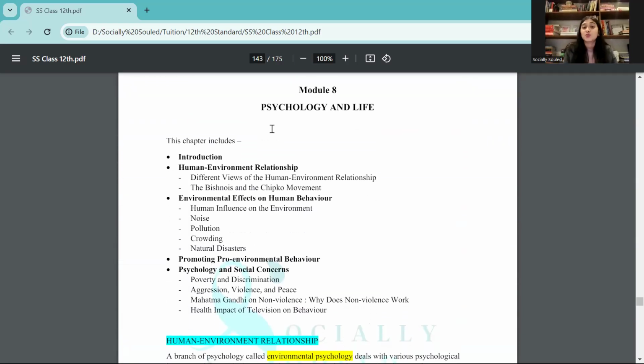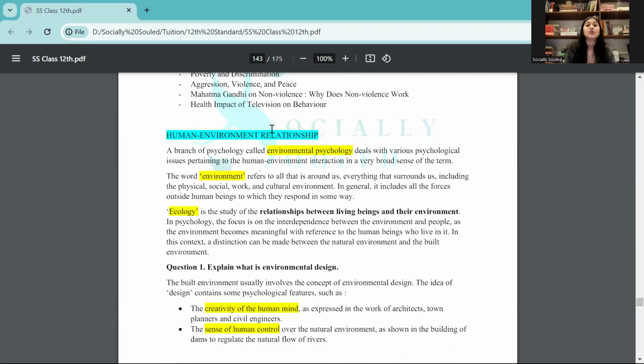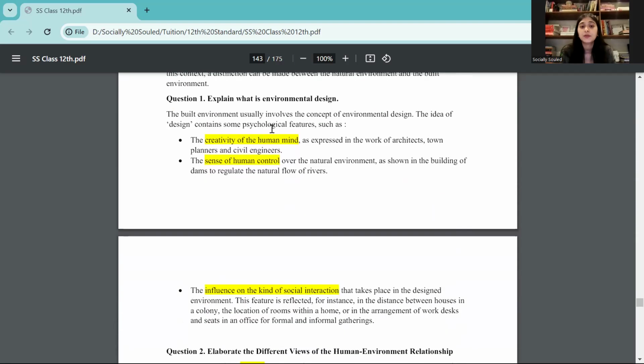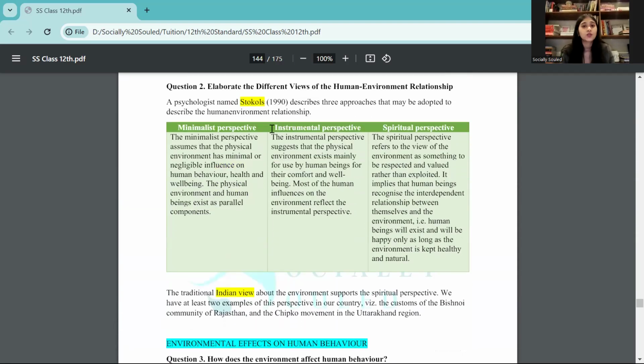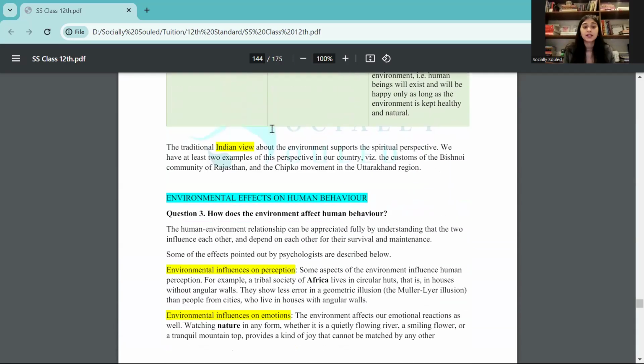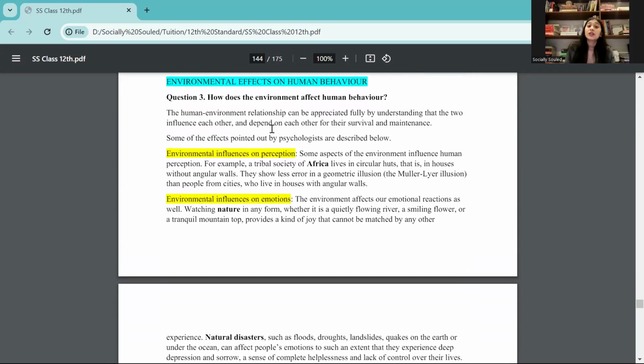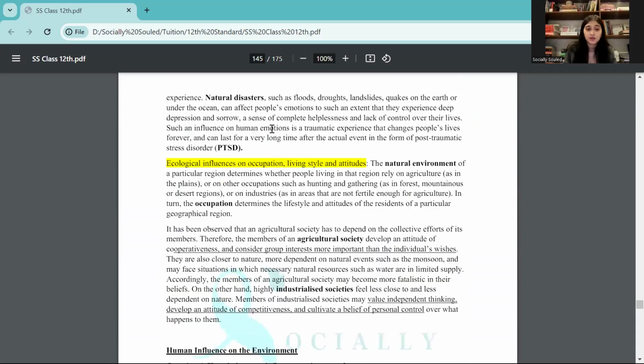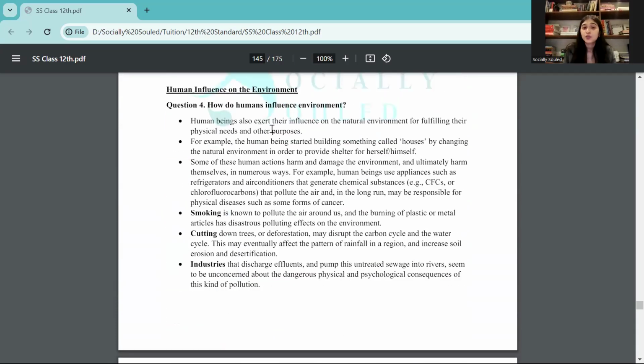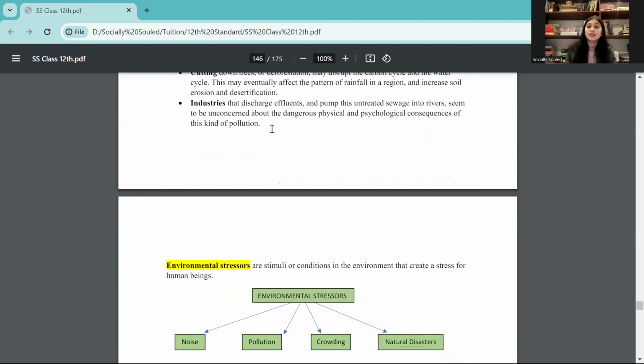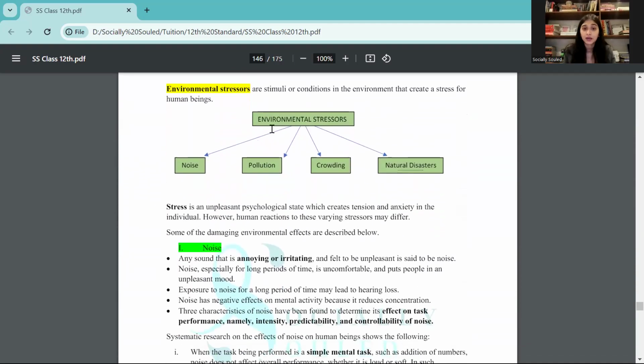Then we have one of the last modules, that is structure in life. Here again, if you see, things are very specific. Here, your MCQ comes from more of a higher order thinking question sort. All right. So first you need to understand the human environment relationship. Then you can go on to understanding the minimalist perspective, instrumental perspective, and the spiritual perspective related to your environment. What are the environmental effects on human behavior as well, for that matter? Then how do humans also influence the environment? Because ultimately it's a dual relationship that we have, right?